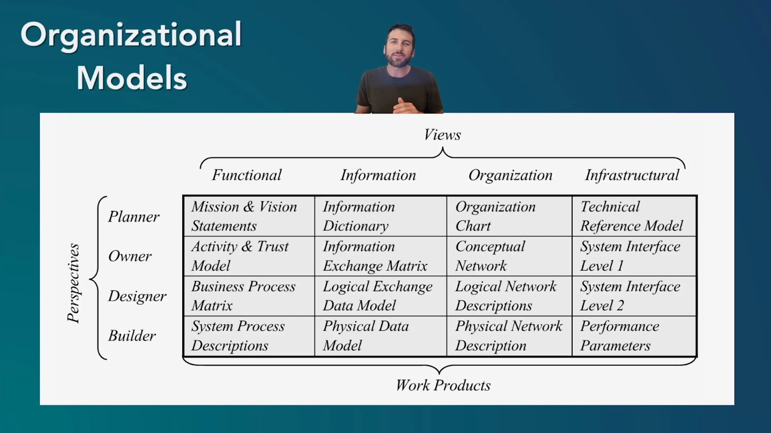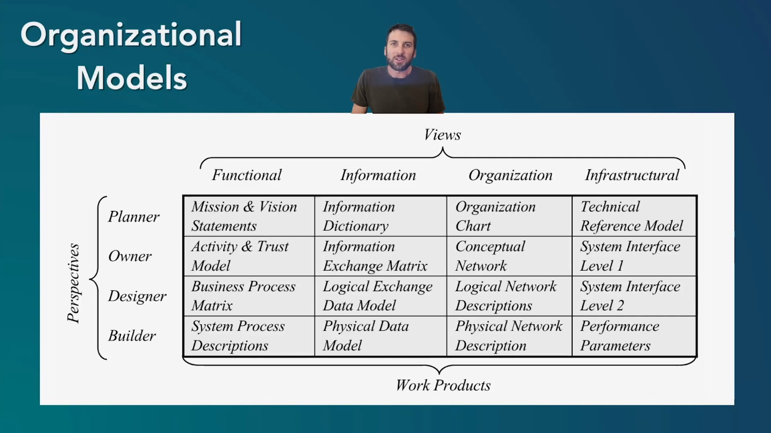Now, these different perspectives can also have these different views. And this model identified different work products. So what is expected to be produced? It might be a builder from a functional perspective is working on the system process descriptions. From the informational view is working on the physical data model, organizational view, the physical network, the infrastructure, the performance of the actual infrastructure. But the owner may have different work products for those views.